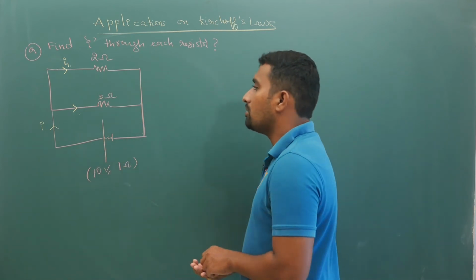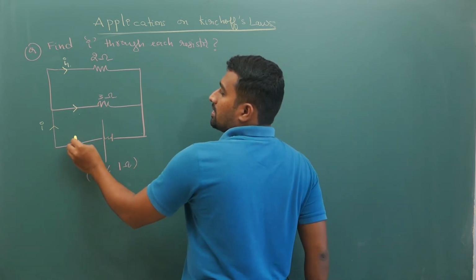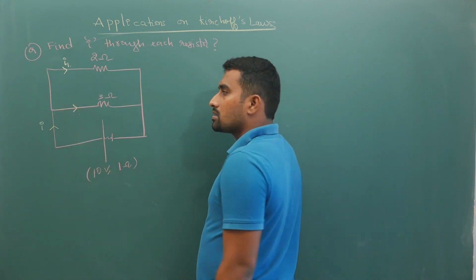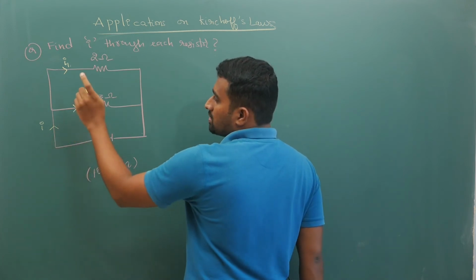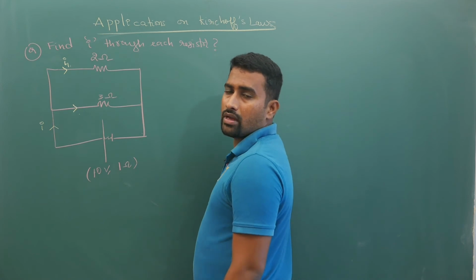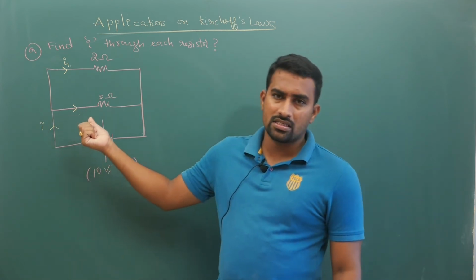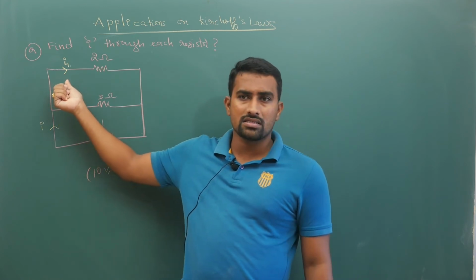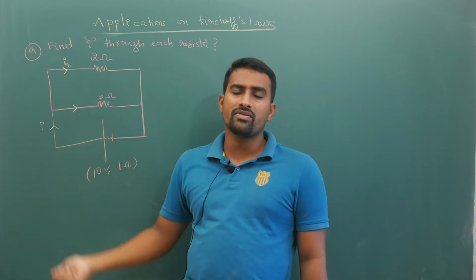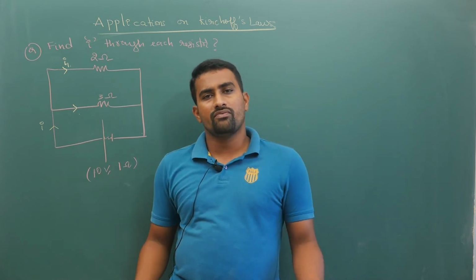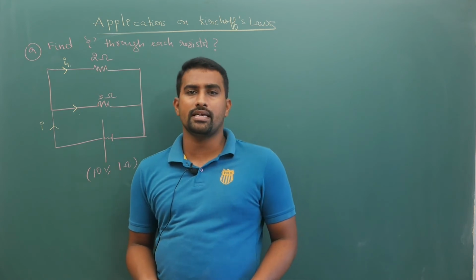Now here, if you are thinking logically, do not keep I2, because at this place if you keep I2, you will have 3 unknowns. Having 3 unknowns at this point, with I equal to I1 plus I2, will make the number of equations increase. So we need to solve such that the number of unknowns decreases.